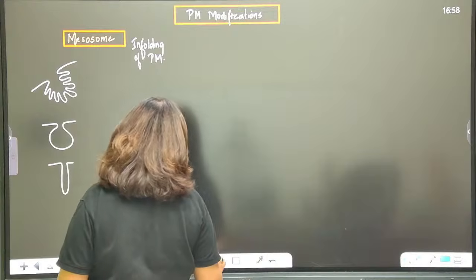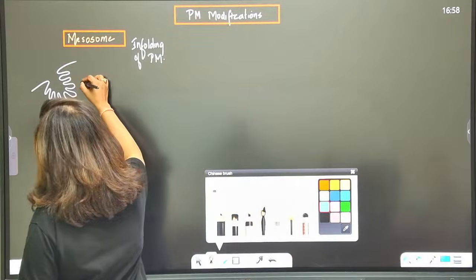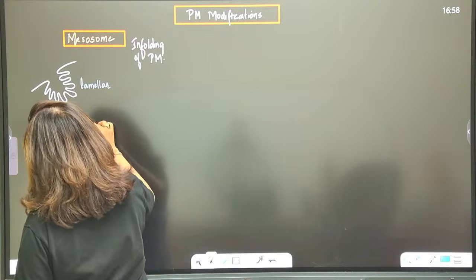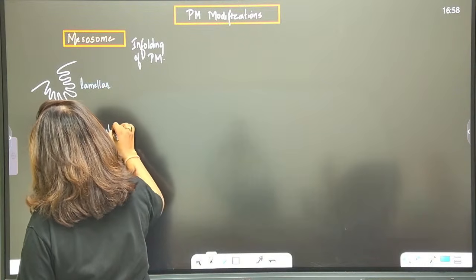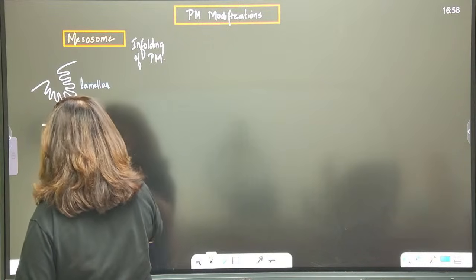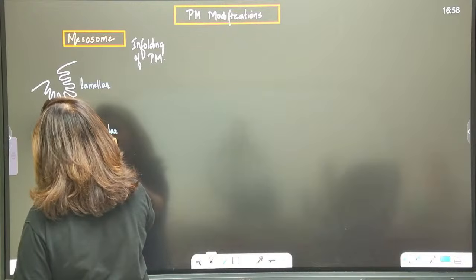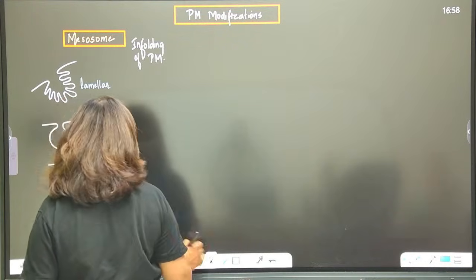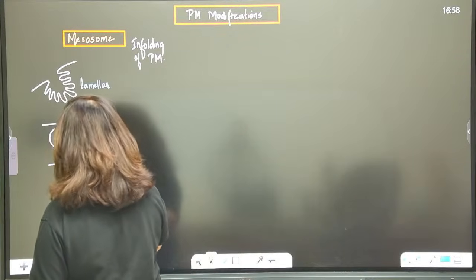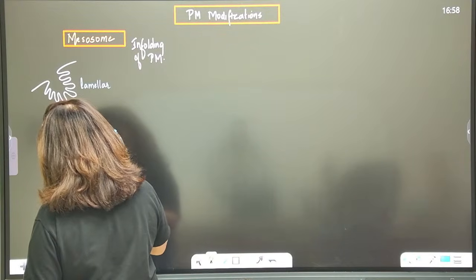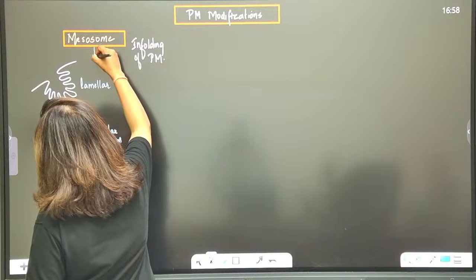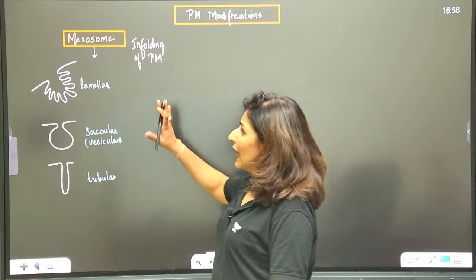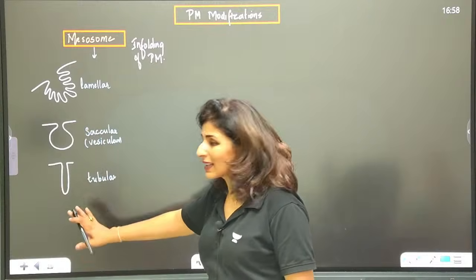This one is known as lamellar, this one is sacular or vesicular, and this one is known as tubular. So the infolding can be in any of these forms. Noted?